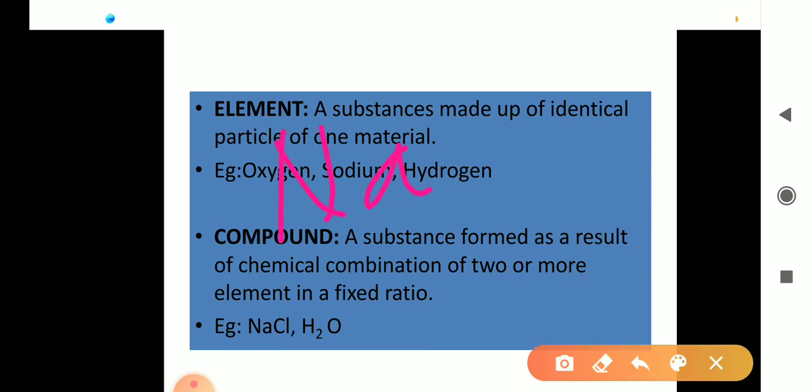It is a combination of sodium and chlorine. Then one more example: H2O, two hydrogen atoms plus one oxygen atom join together and form the compound. Then water is a compound.